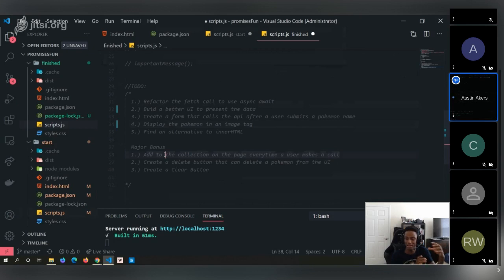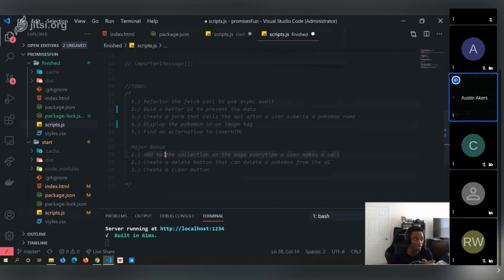It could be your favorite Pokemon list or whatever. It'll just be a list, and you can search for something else and continue to add to it. What'll make it even better is if you're able to use local storage to store that. Every time you refresh, you should still retain that data. That's an even bigger bonus.